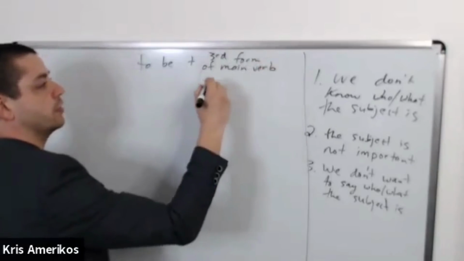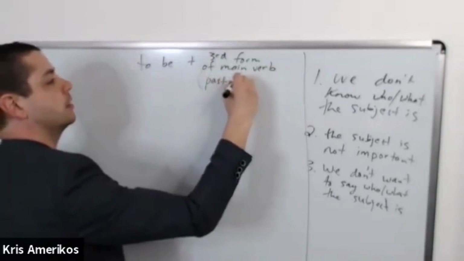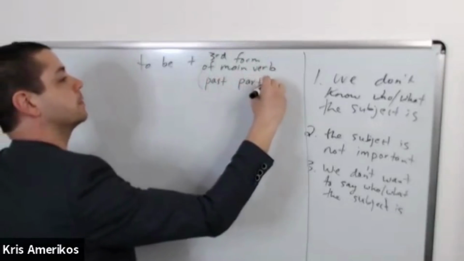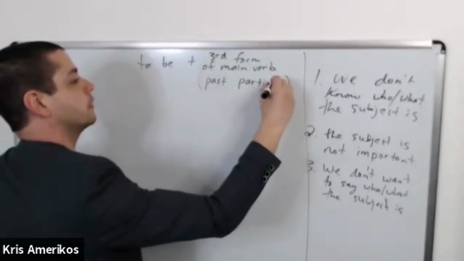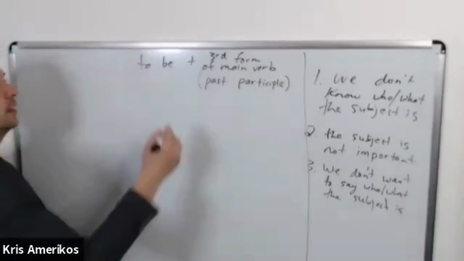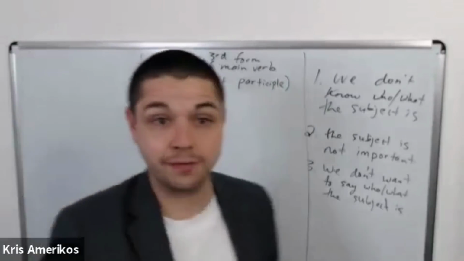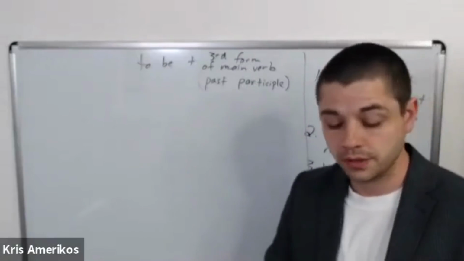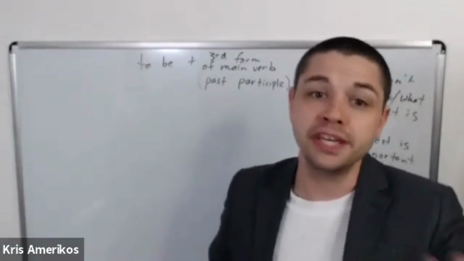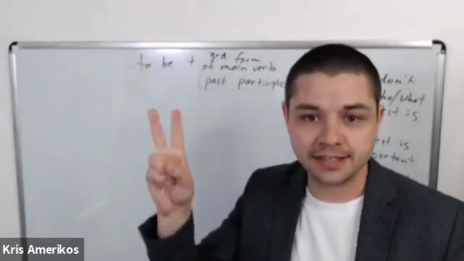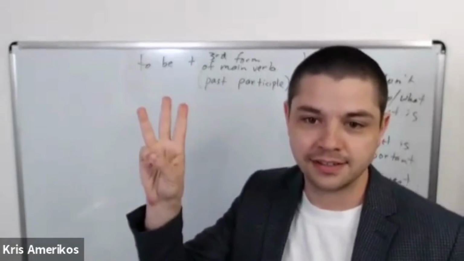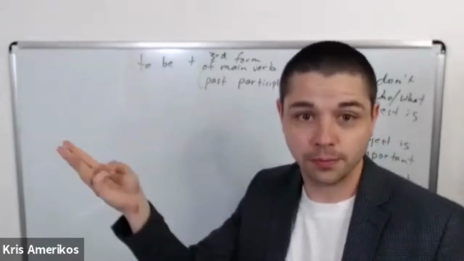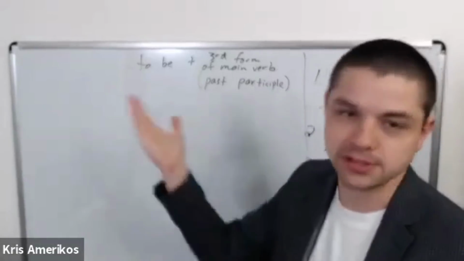This is also called the past participle. So we have the verb to be, and we have this third form of the verb that we call past participle, right? Like the verb to eat. Eat, ate, eaten. Eaten, the third form, is called the past participle.